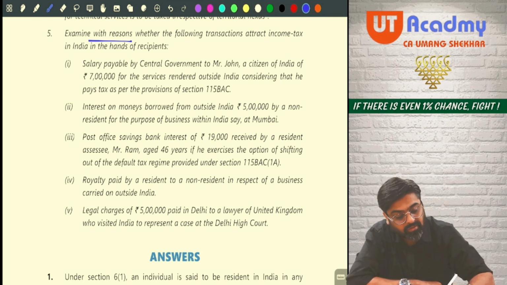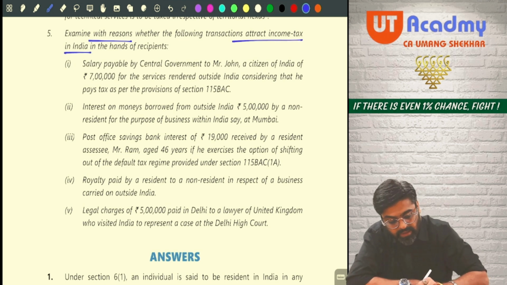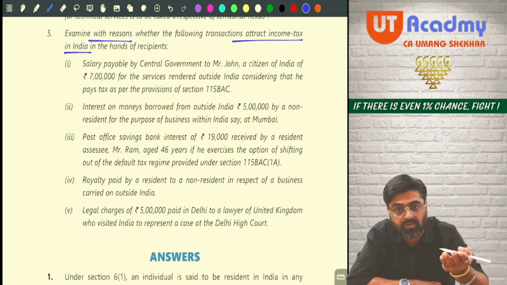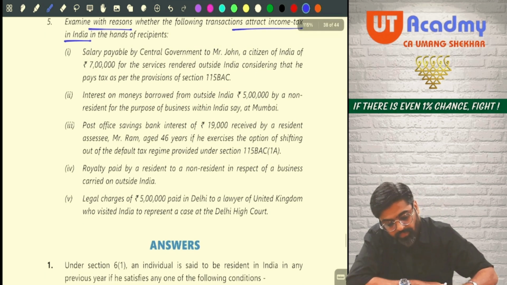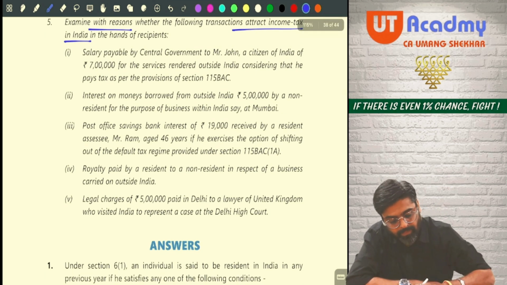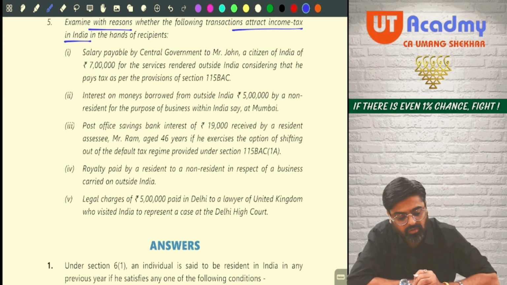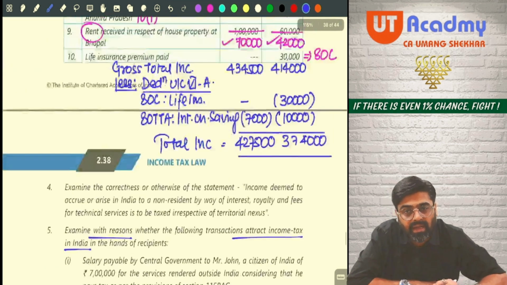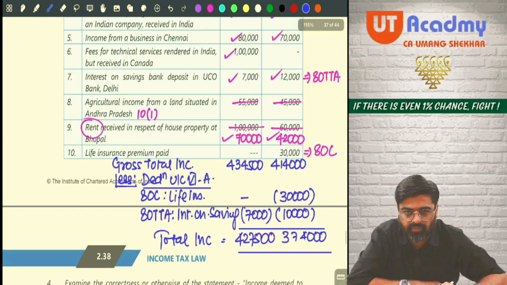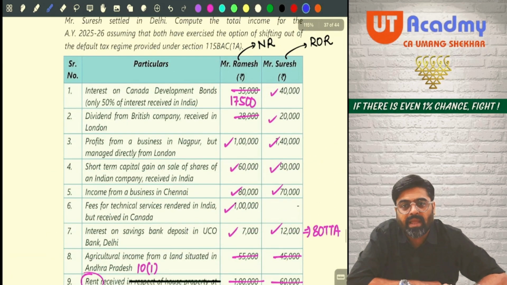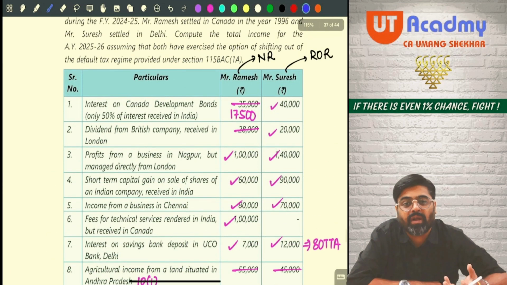Whether the following transactions attract income tax in India. That means whether the transactions are taxable incomes or not, in the hands of the recipient. Salary payable by the central government to Mr. John, a citizen of India, rupees 7 lakhs for the services rendered outside India, considering that he pays tax as per the provisions of 115BAC. Wait, no. In the last question, come to the last question first. In the last question, they were telling you that he has shifted out of 115BAC.